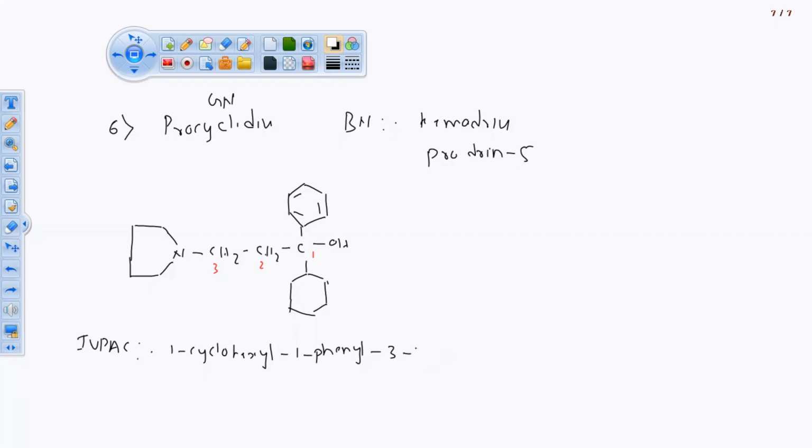So here pyrrolidine. If this had a double bond we would apply iodine, but here we don't have any kind of double bond or unsaturation.